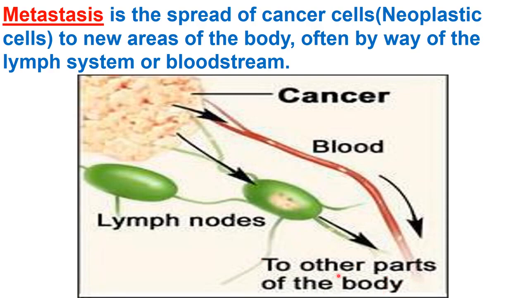Wherever it goes, it will form a tumor there also, and there it will compete with the normal cells and cause damage to the normal cells of the body. So it is a very harmful type of tumor, and metastasis is the most harmful property of the malignant tumor.